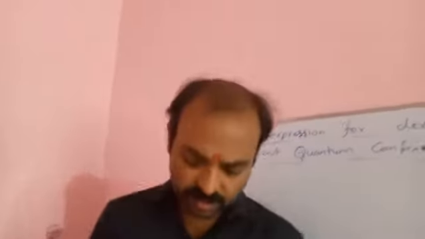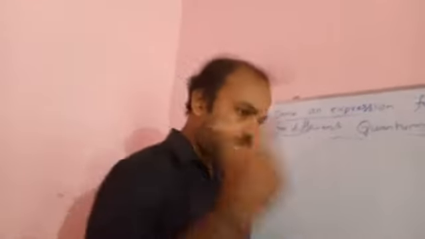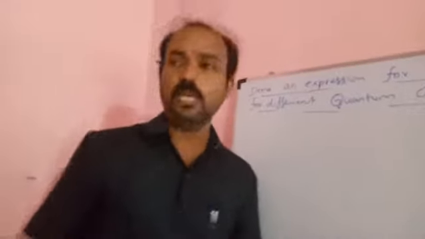The same definition I have already explained in the previous questions also.